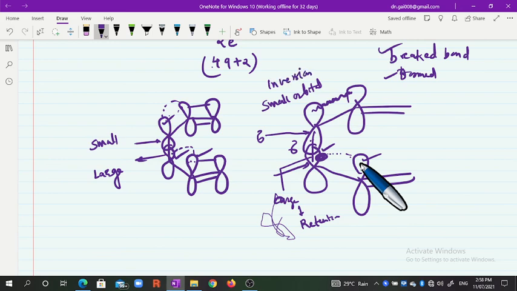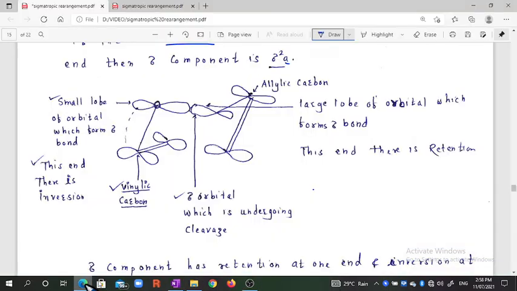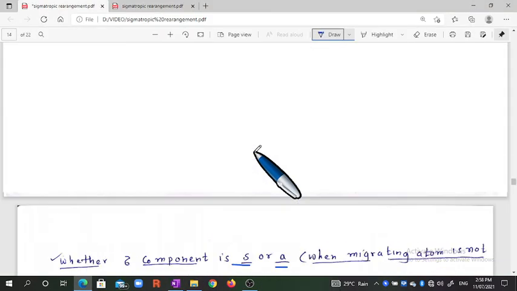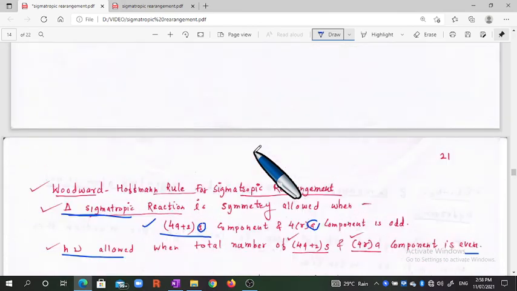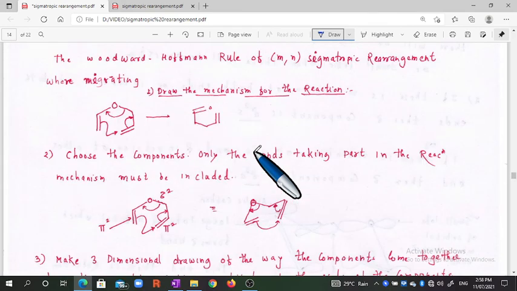How it is decided, we have already discussed. Let us see the steps. In this case we have the example of the Cope type of rearrangement. First, you have to draw the mechanism for the reaction. Like that, we have drawn the mechanism first.